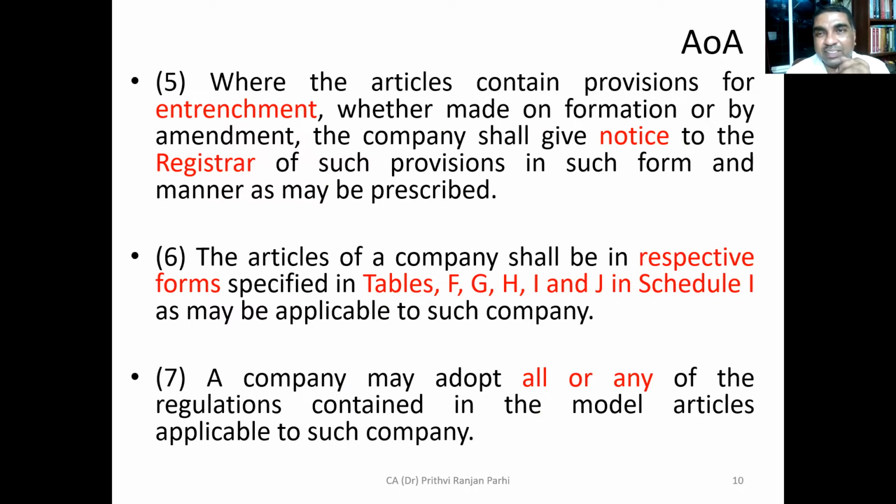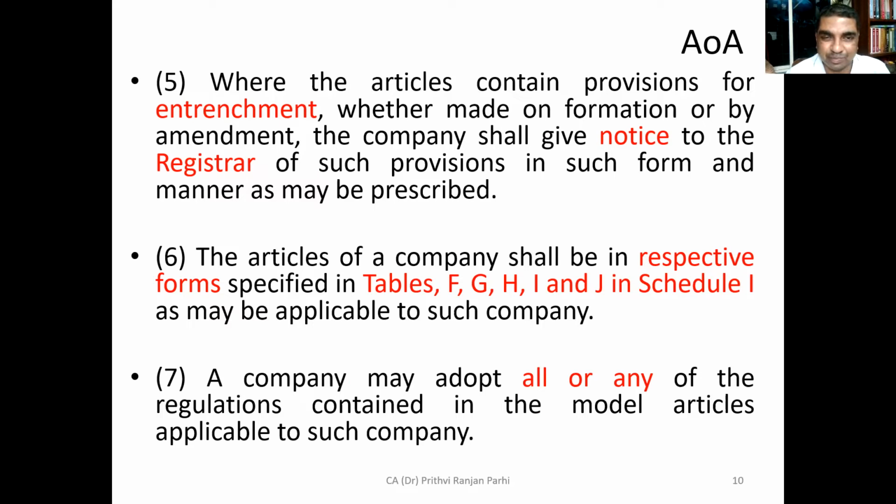Now, in case the articles contain provisions for entrenchment, whether made on formation or by amendment, the company shall give a notice to the registrar. Suppose the company has purposefully made some of the provisions more strict. Then the company needs to inform the registrar of companies that these are the things we have done in the articles.